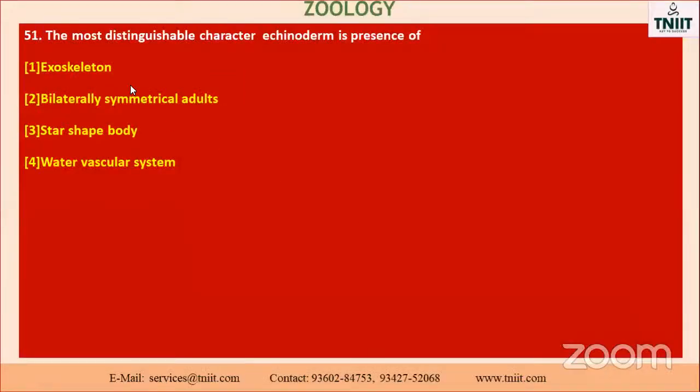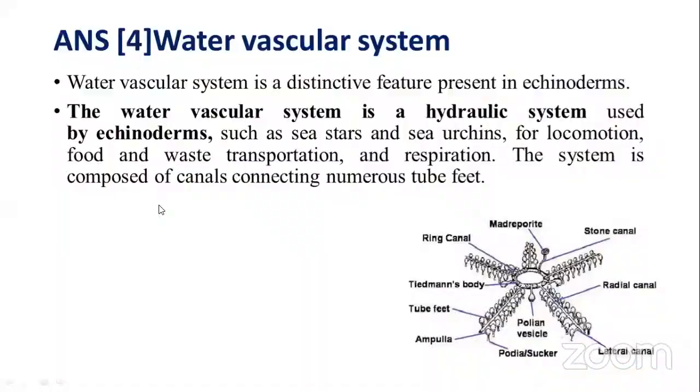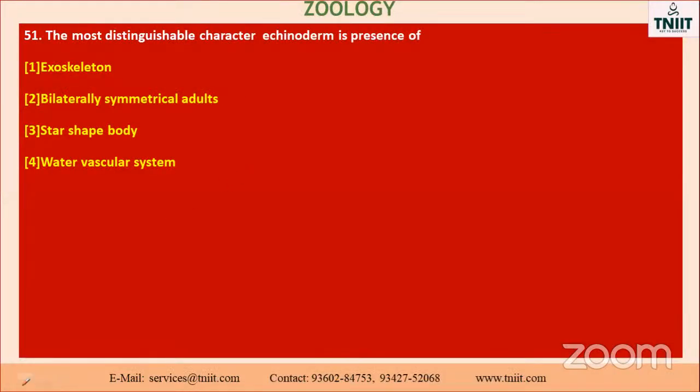Okay, my dear, go to the next one. The most distinguishable character of echinoderms is the presence of, in echinoderms, the specialized characteristic already on our board. Which one? See that, water vascular system. The general characteristics, okay, my dear. Water vascular system means something like a blood circulatory system. Exoskeleton. The most distinguishable character of echinoderms. You have to read the general characteristics of echinoderms.